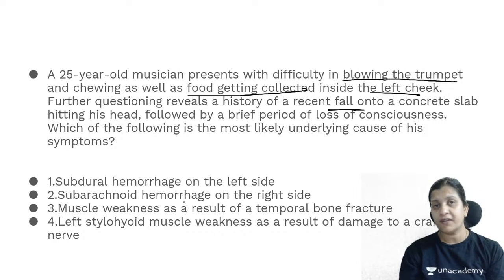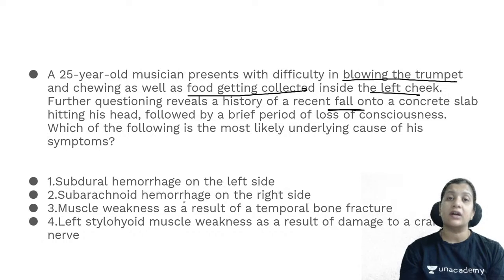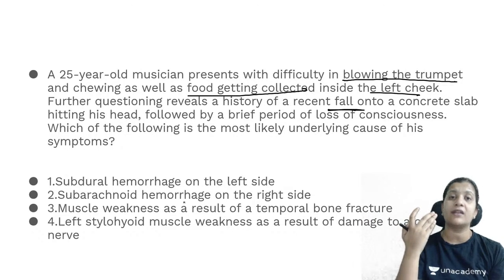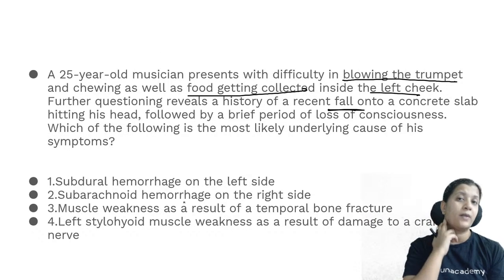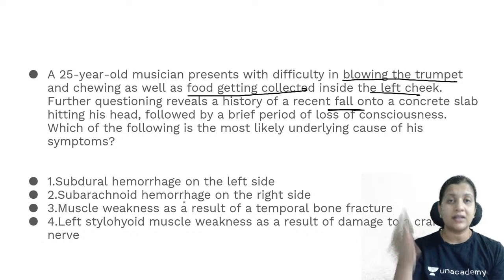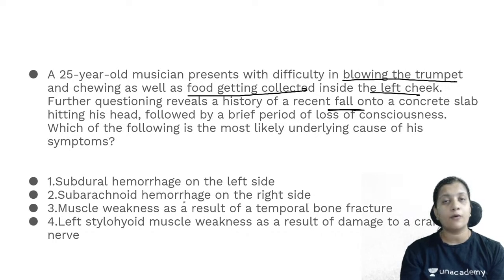And why is it not functioning well? Because of the nerve that is involved at the time of the fall. So which nerve supplies most of the motor muscles of the face, the facial muscles? It is the facial nerve. And do we know the facial nerve travels through the temporal bone, through the petrous bone, tympanic bone, mastoid bone, and exits out? So when there is a temporal bone fracture, can there be a possibility of facial nerve injury? Very high possibility.